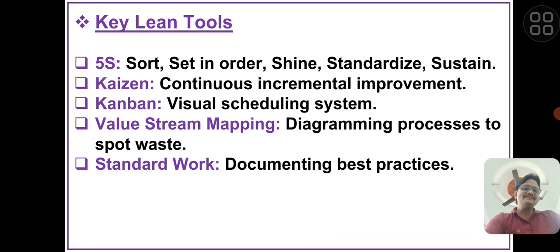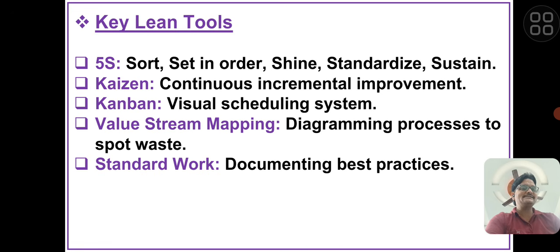Now, what are the key lean tools? The first key lean tool is 5S. We have already made a video on 5S. In 5S, the first step is sorting. It means we need to find out which items are necessary and which items are not necessary. In sorting, we need to do red tagging. We need to identify the materials through red tagging.